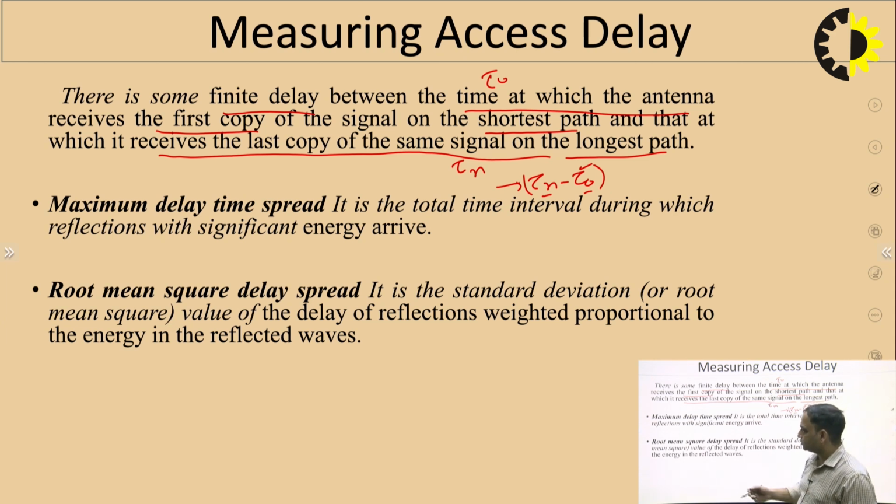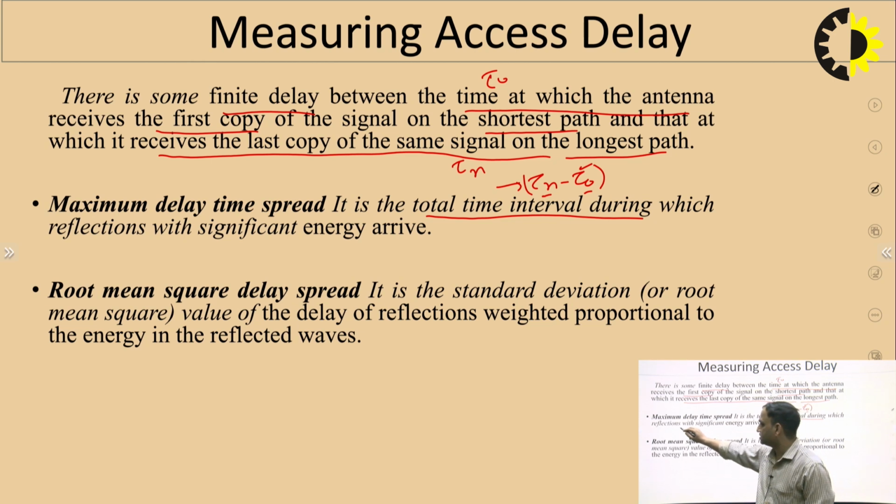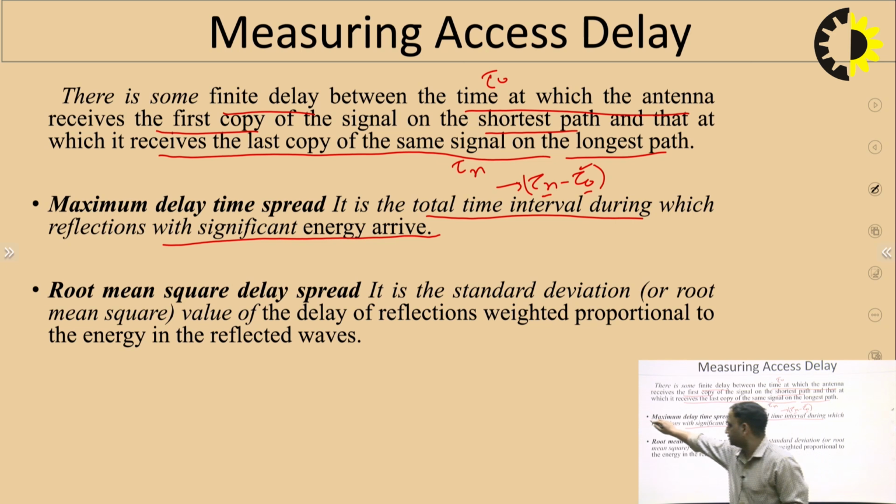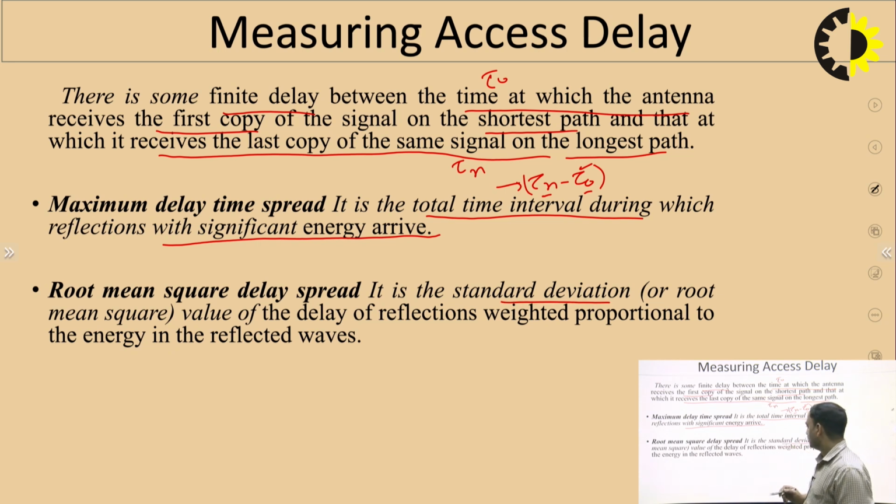That is also called the maximum delay time spread. This is the total time interval during which the reflections with significant energy arrive, right. The second parameter to measure this is the root mean square delay spread, which is the standard deviation, or root mean square value, of the delay of reflections. As we are very much aware, this one is the variance, so when we take the square root of it, we get the standard deviation.